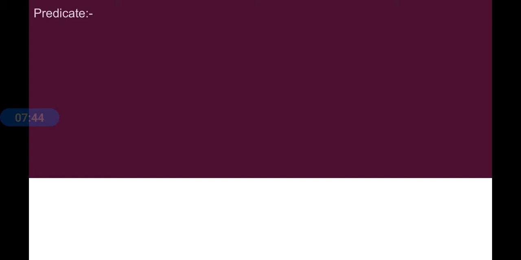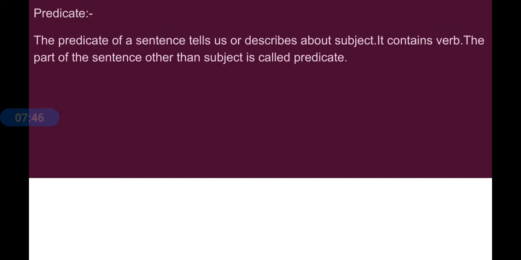Now let us discuss predicate. The predicate of a sentence tells us or describes the subject. So it will give more information about the subject, what the subject is doing or how it is, if the subject is being described. It contains the verb. So the verb would be there in the predicate, or simply we can say that other than the subject, whatever part of the sentence is there is called the predicate. Except the subject, all the other parts of the sentence indicate the predicate.